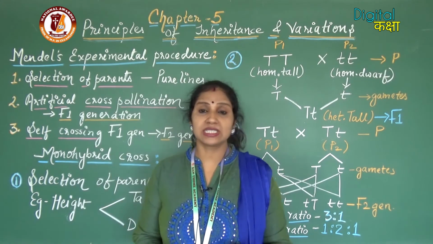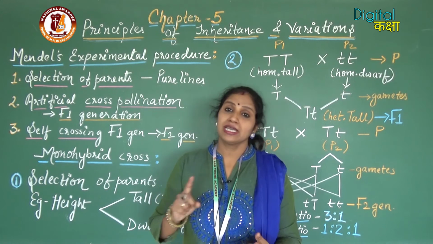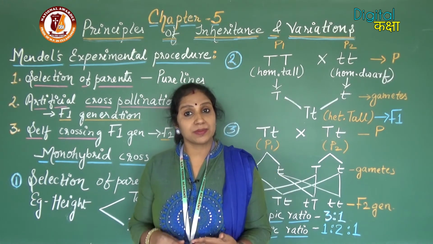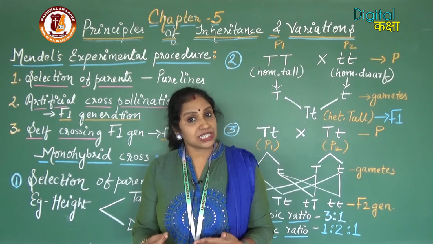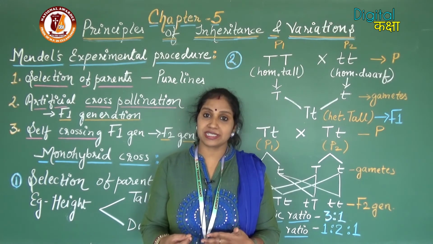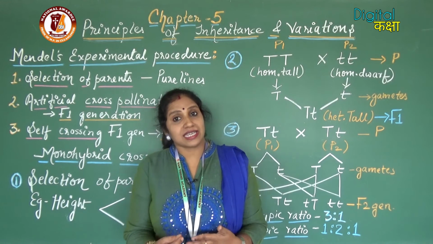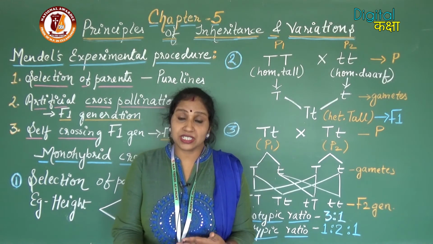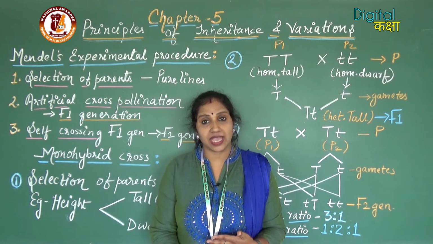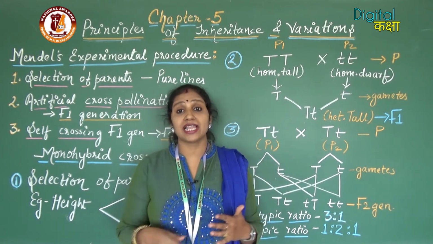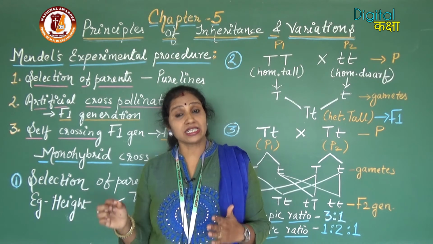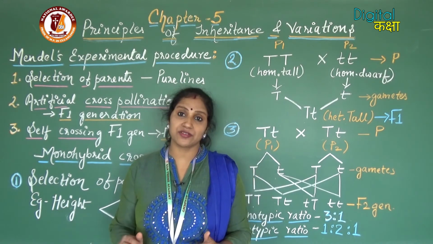So in this class we have studied about the Mendel's experimental procedure, which experimental material Mendel selected for his experiment, why he selected that experimental material, what are the characteristics of that material, what are the traits or characters which Mendel studied, that is 14 contrasting characters Mendel studied.